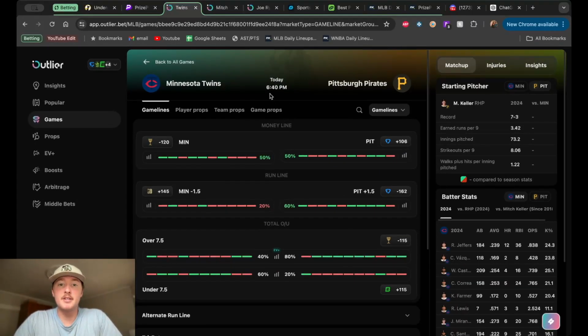All right, so first game of the day or night, 6:40 p.m. Plenty of time to get bets in for the day. We got the Twins going up against the Pirates, and this one's going to be in Pittsburgh. So anyone on the right side is going to be the home team.